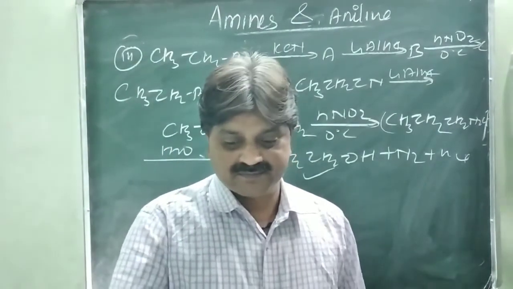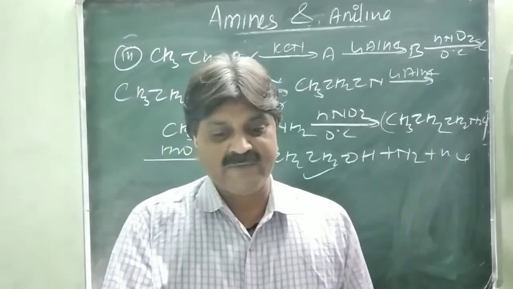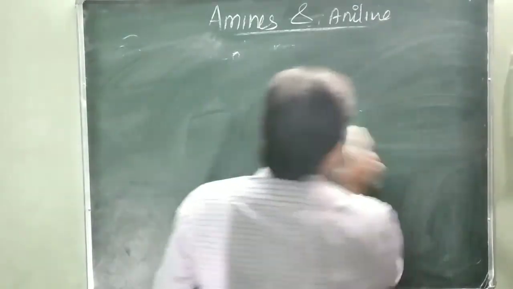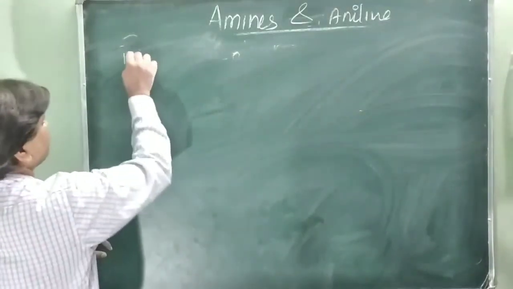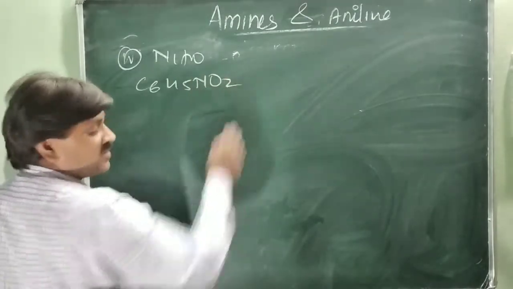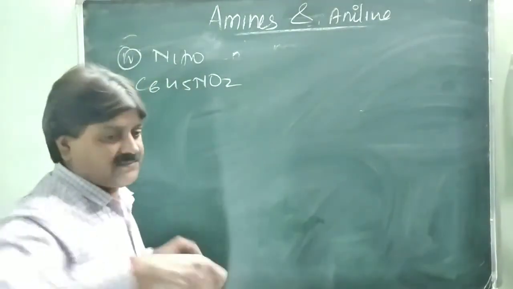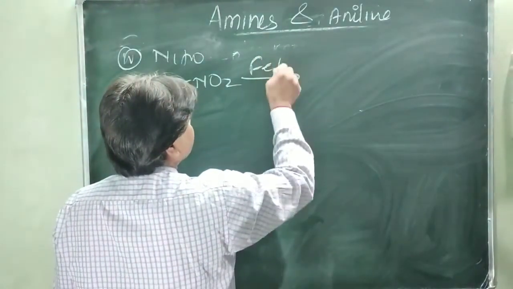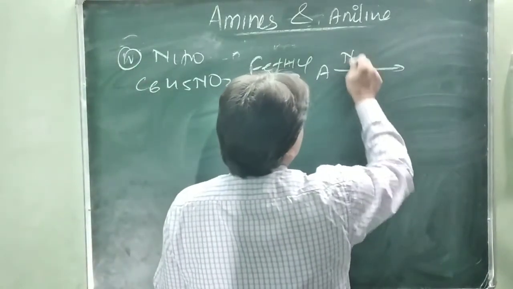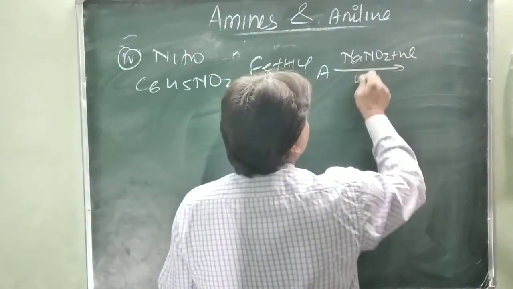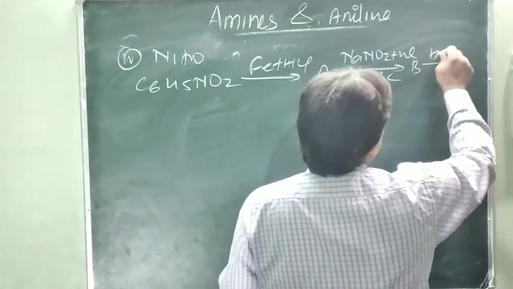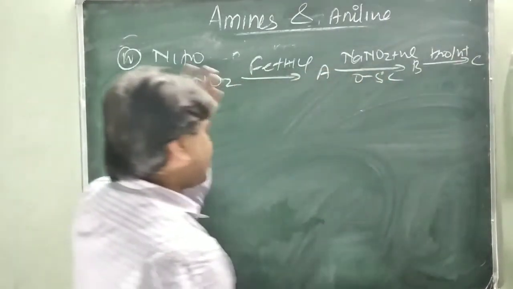Next one is given. Fourth: nitrobenzene, C6H5NO2, is treated with Fe and HCl to form A, and this A is treated with sodium nitrite, NaNO2, and HCl at 0 to 5 degree Celsius, forming B, and B on hydrolysis, H2O and H plus, forms C. So what are A, B and C?